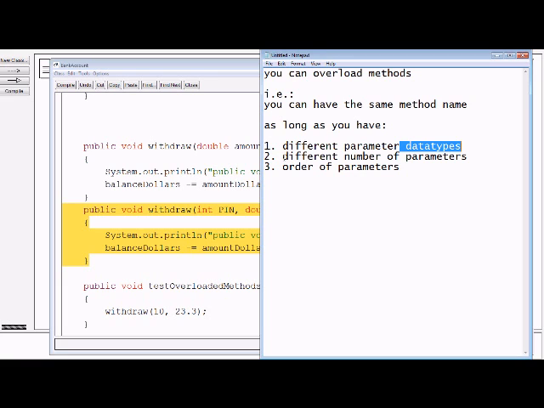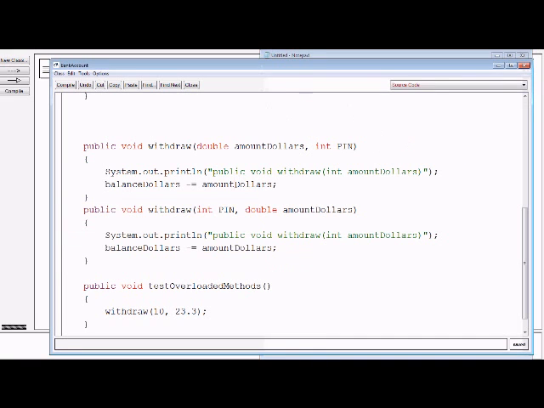Or if you give it a different number of parameters, 1, 2, 3, 4, 0, you're allowed to reuse the method name. Finally, if you change the order of parameters, these two have the same number of parameters, the same data types, but the order is very clear. When they get called, Java will have no problem telling which one should get called.